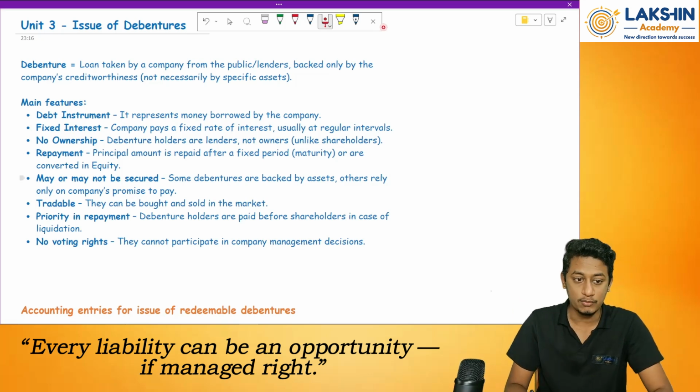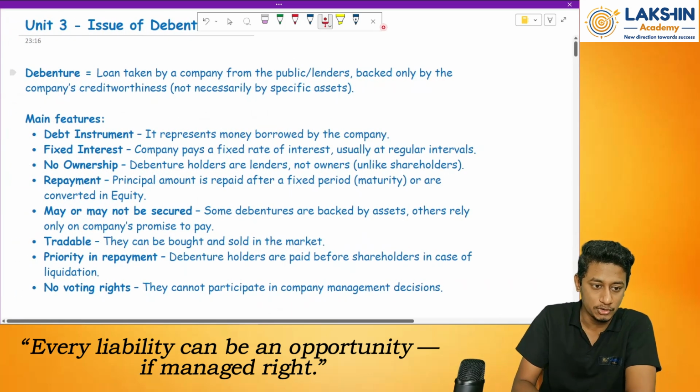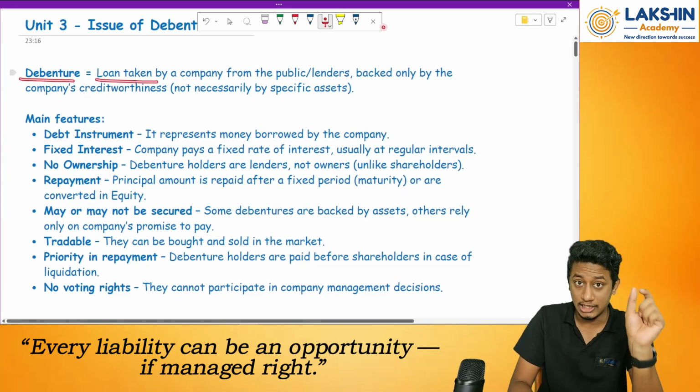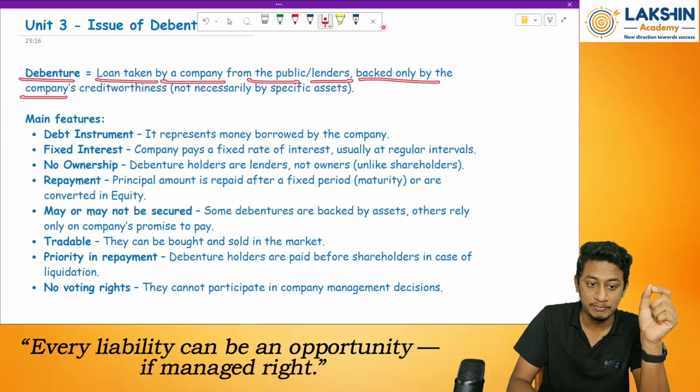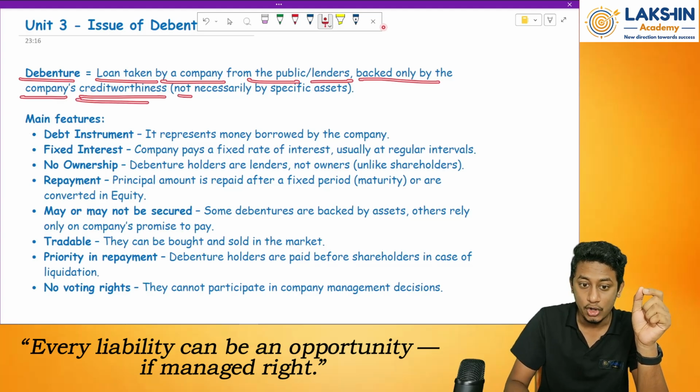So first of all, what does a debenture mean? What does a debenture mean? So a debenture is a loan taken by the company from the public or the lenders, backed only by the company's credit worthiness, not necessarily by specific assets.